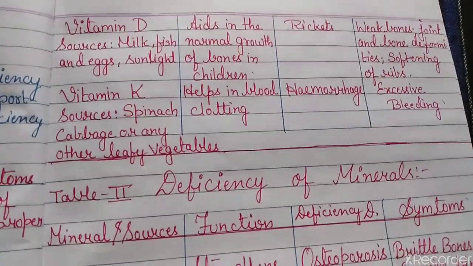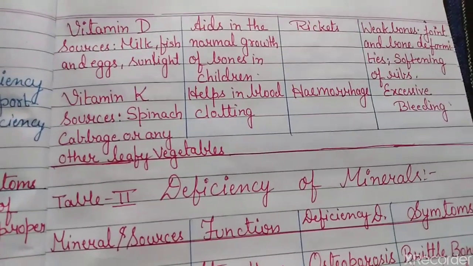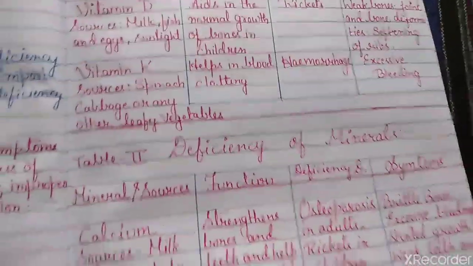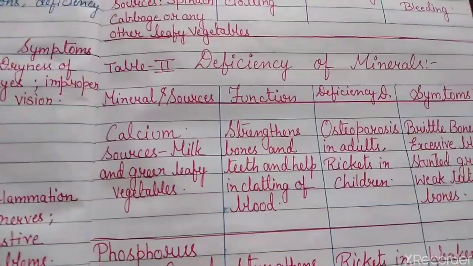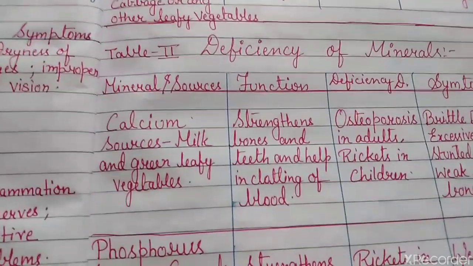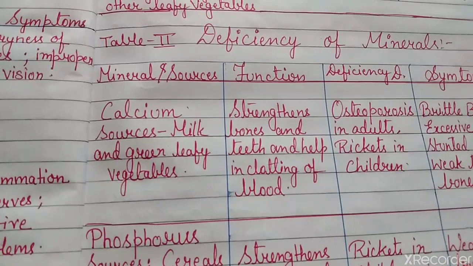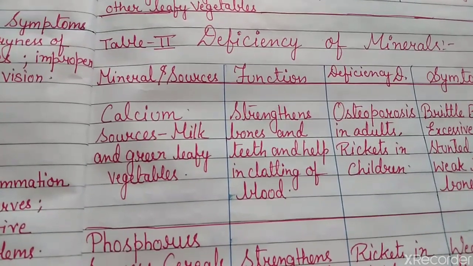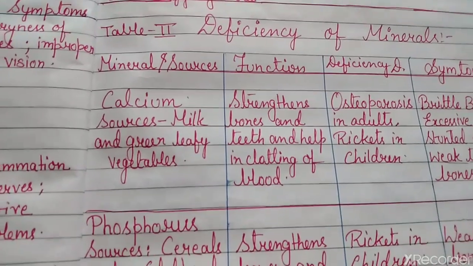We have to try not to make mistakes in our food at the proper time. Next, the table comes for the deficiency of minerals. This shows the calcium sources: for calcium, the sources are milk and green leafy vegetables. Its function is to strengthen bones and teeth and help in clotting of blood.